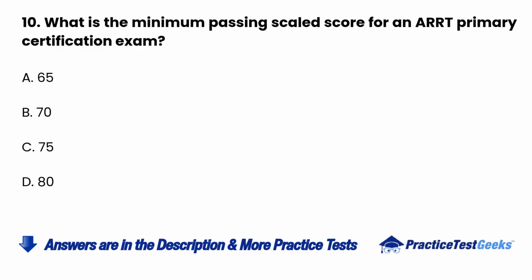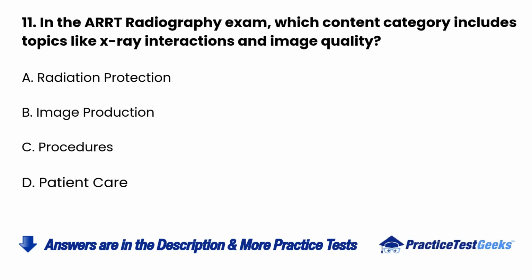10. What is the minimum passing scaled score for an ARRT primary certification exam? A. 65. B. 70. C. 75. D. 80.